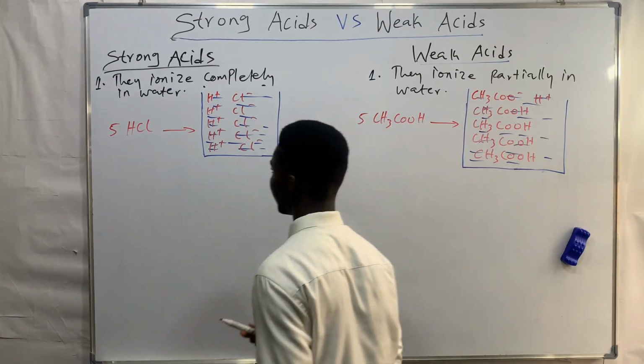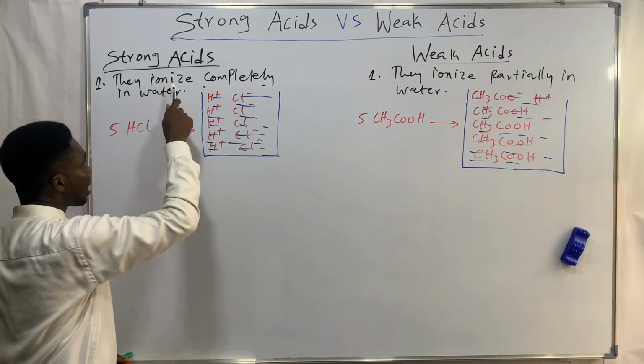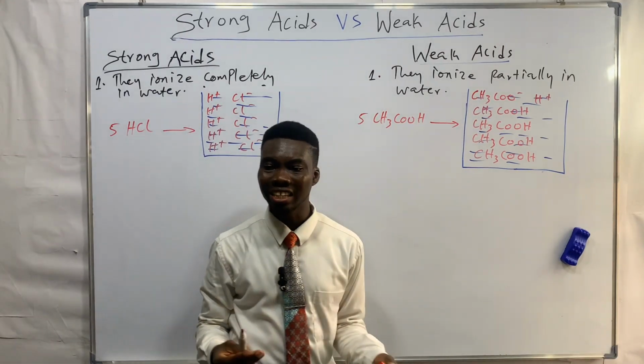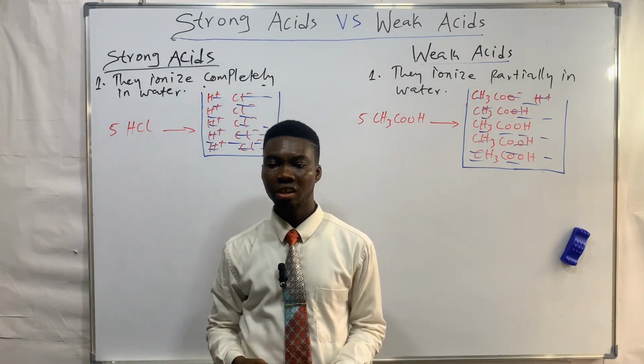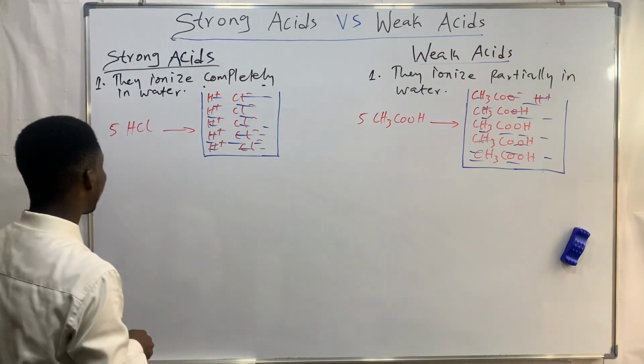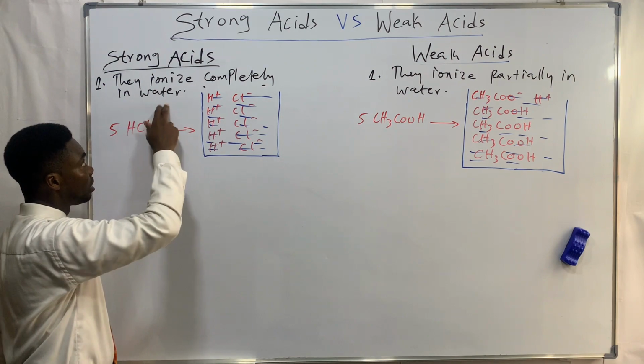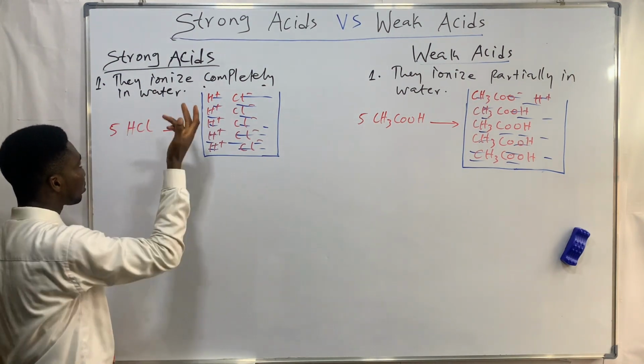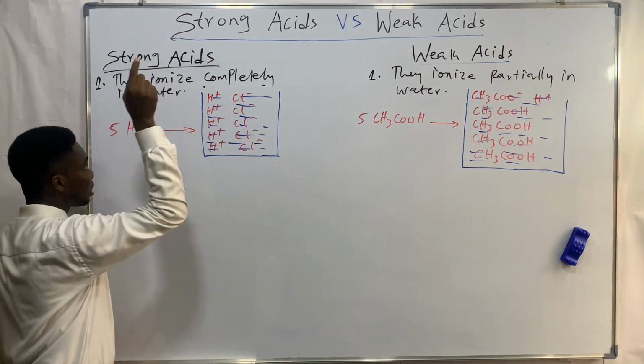Now you must know that the terms ionization and dissociation can be used interchangeably. So if I say strong acids ionize completely in water, I could also say they dissociate completely in water. It means the same thing.